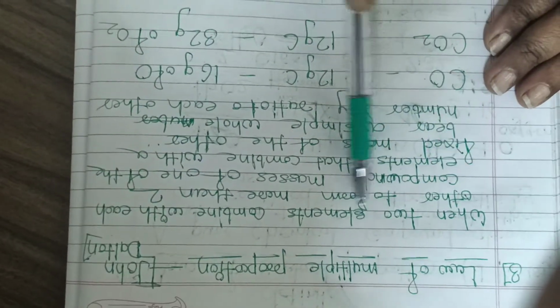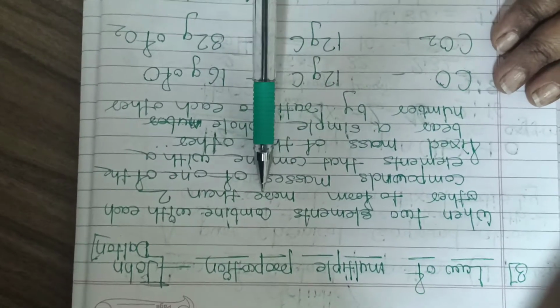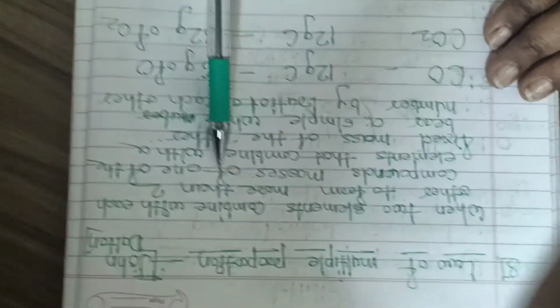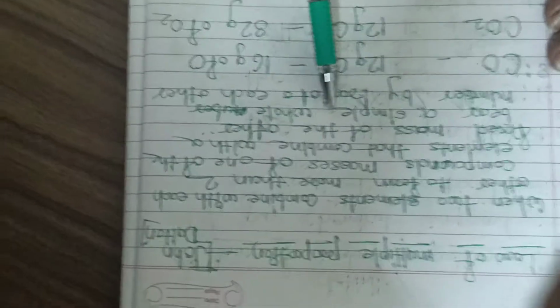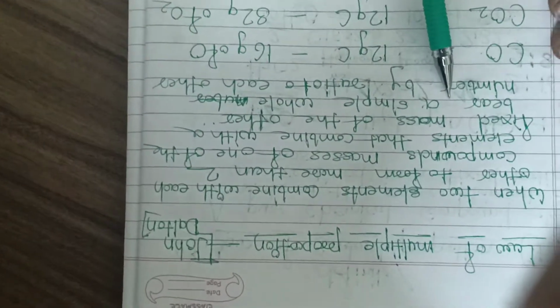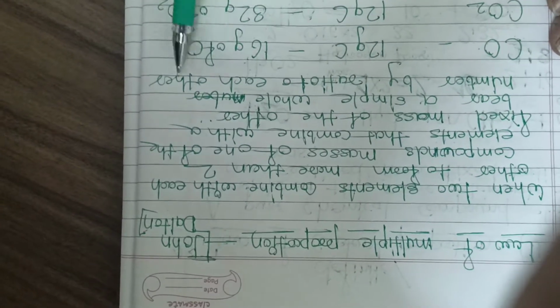When two elements combine with each other to form more than one compound, the masses of one of the elements that combine with a fixed mass of the other bear a simple whole number ratio to each other.